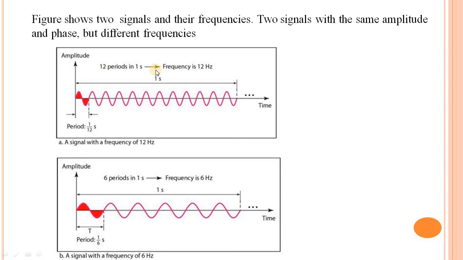Here there are 12 periods in 1 second, so the frequency is 12 Hz, and 6 periods in 1 second, so the frequency is 6 Hz. Here at logic 0 the frequency is low, and here is the high frequency. The signal with the frequency of 12 Hz is the high frequency, and this is the low frequency.